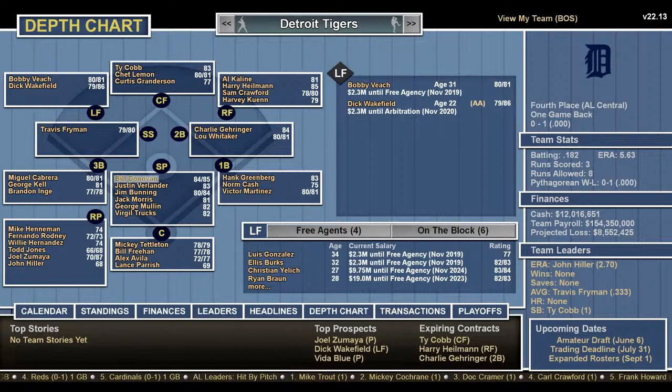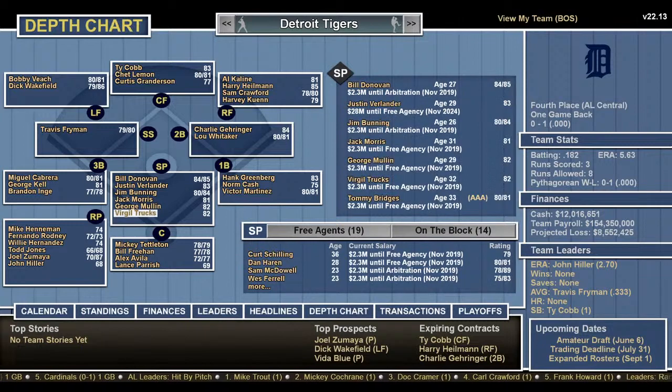Starting pitching: Bill Donovan, Justin Verlander, Jim Bunning, Jack Morris, George Mullin, and Virgil Trucks. I'm going to say Virgil Trucks is old school. Well, the 40s. George Mullin I never heard of. He's old school. 1900s. Bill Donovan, same thing, 1900s. Catching: Mickey Tettleton, Bill Freehan, Alex Avila, and Lance Parrish.